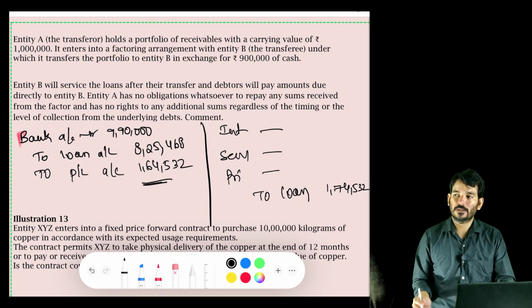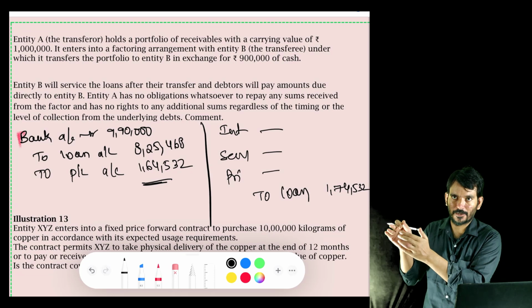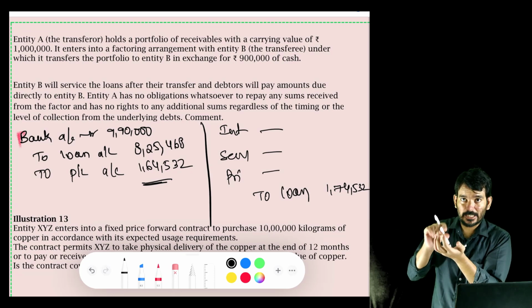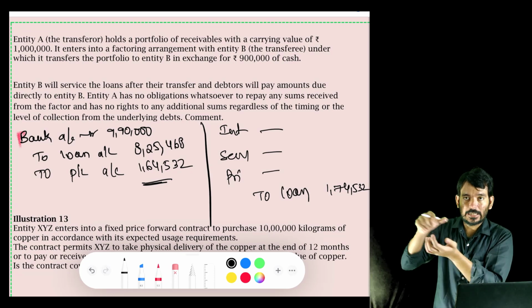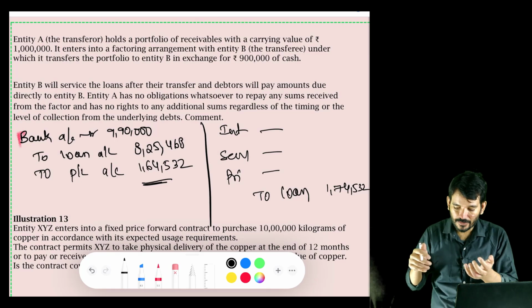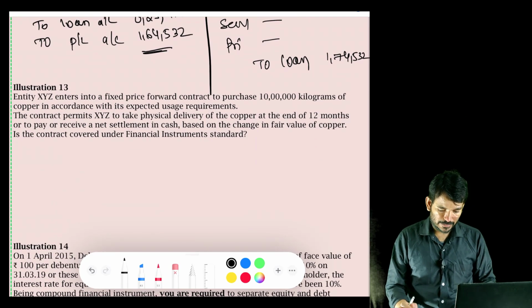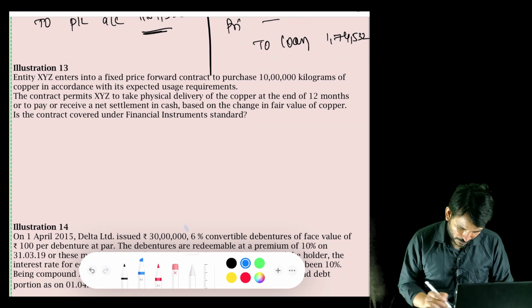So why are you de-recognizing? When I'm transferring a certain portion of my principal, my loan, to that person, not just the principal amount is going out, the interest on that is also going out to that extent. Service portion is also going out. Interest portion is also going out. So everything you de-recognize from your books of accounts. Okay, so that is the answer for that, and we'll solve a few more questions.